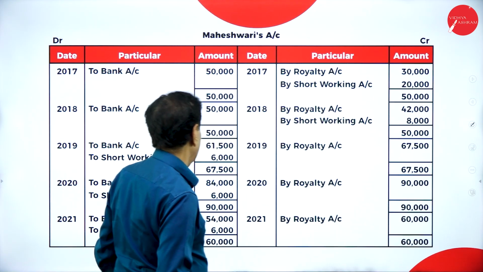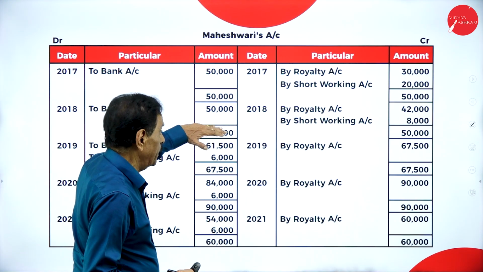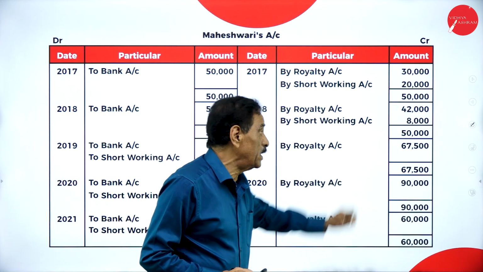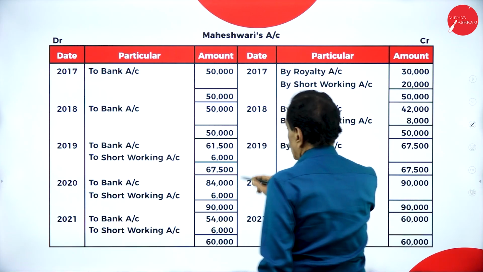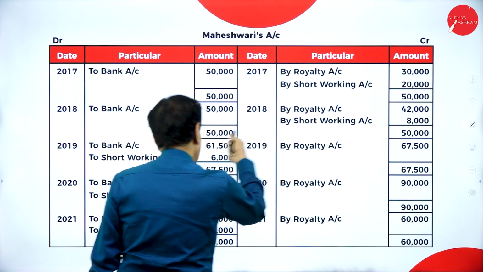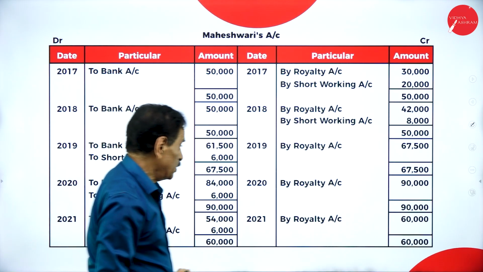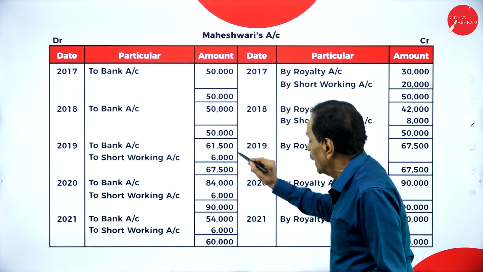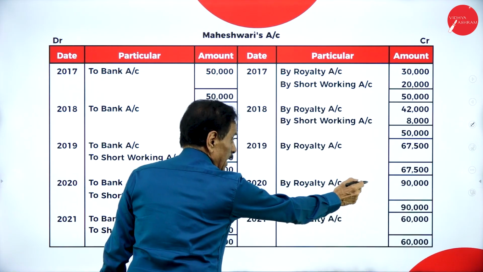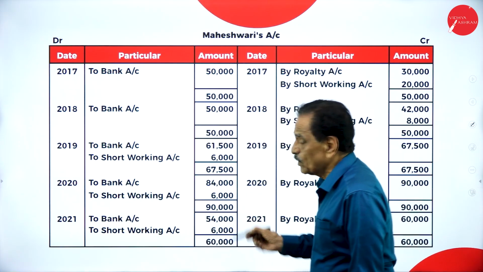How much shortage? 20,000. Second year is how much you are paying? 50,000. Actual royalty is 42,000. How much short working is 8,000. Next year, to bank, how much you paid? Totally it is 67,500. How much you paid? 61,500. 6,000 is recovered. Next year, what's your royalty? 90,000. How much short working?